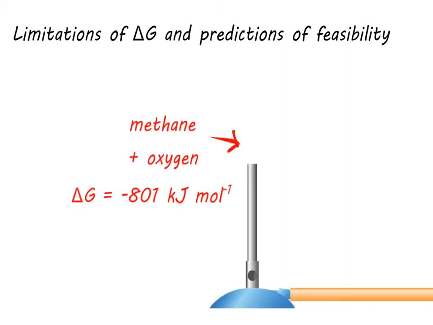It must be stressed that using the Gibbs expression to determine whether a chemical process is feasible does have its limitations. Some reactions do yield a negative value for delta G, but do not occur spontaneously because the activation energy is too high, and the reaction requires an input of energy to first get the reaction going. Also, some processes may have negative values for delta G, but the reactions proceed at far too slow a rate to be of any practical use.